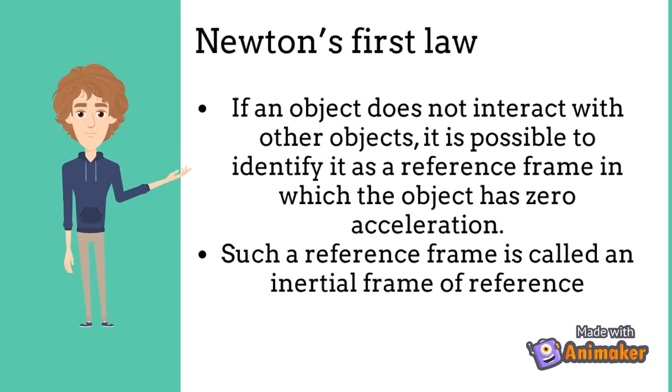Newton's first law. If an object does not interact with other objects, it is possible to identify a reference frame in which the object has zero acceleration. Such a reference frame is called an inertial frame of reference.